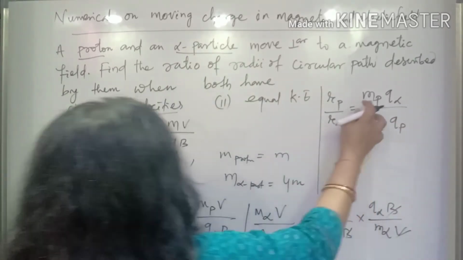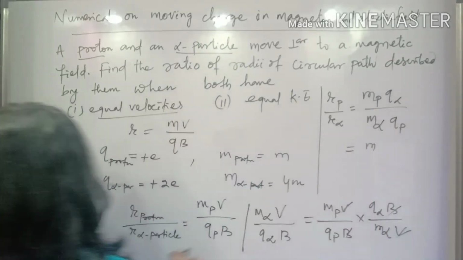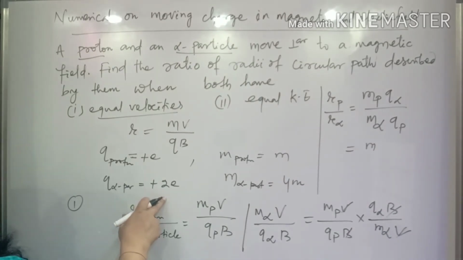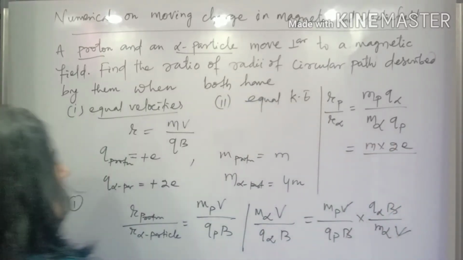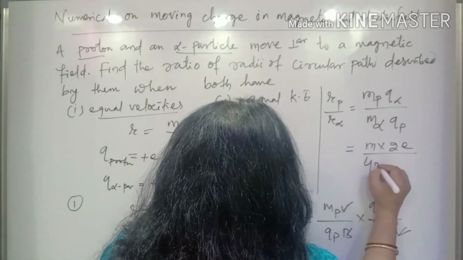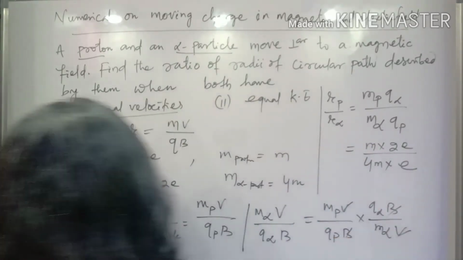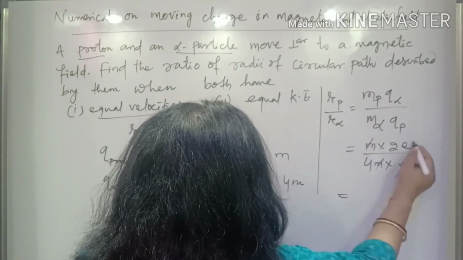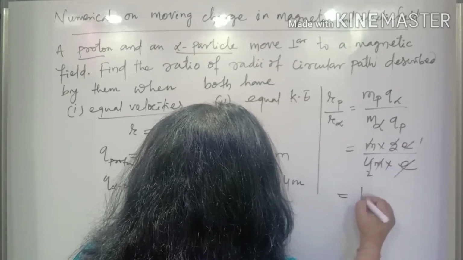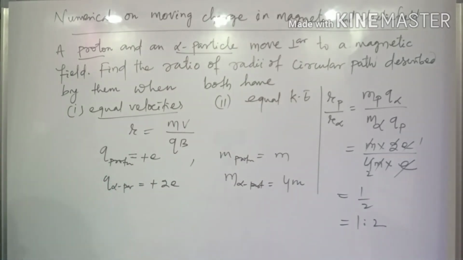Now let's substitute the values. The mass of proton is M, which we have taken. Q of alpha particle is plus 2E, divided by the mass of the alpha particle, which is 4M, and the proton's charge is plus E. So let's substitute all. Now M and M get cancelled, E and E get cancelled, leaving 1 and 2. So this is 1 by 2, or the ratio is 1:2. So Rp by R alpha is in the ratio of 1:2.